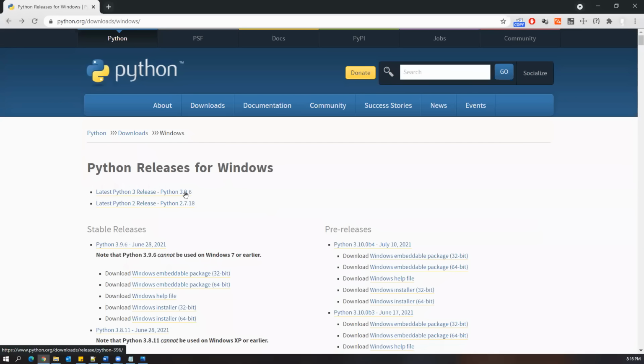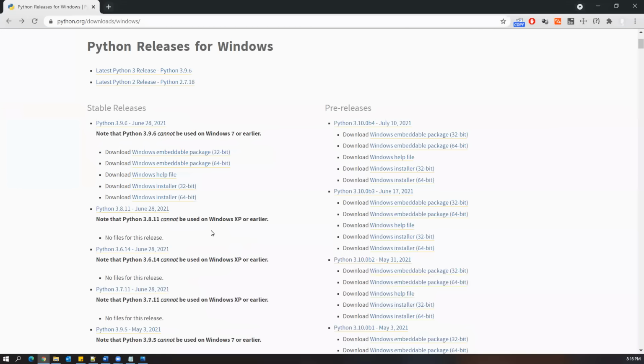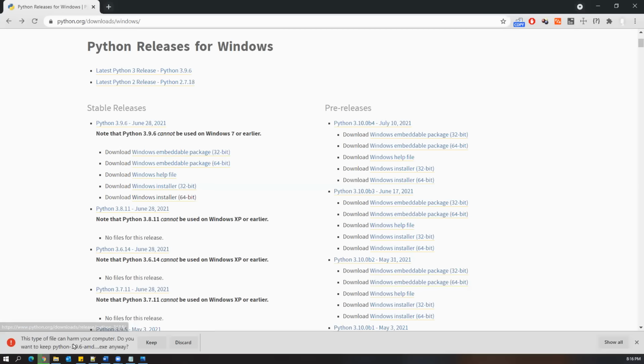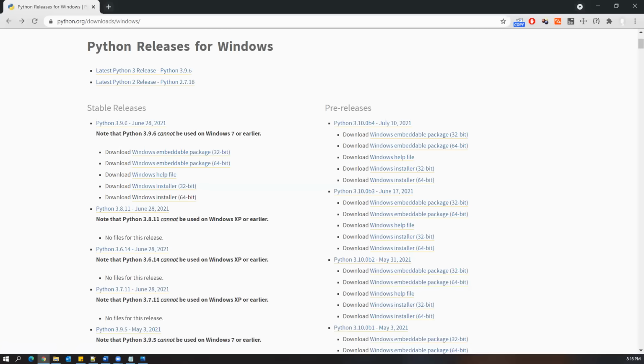All right. So if I come down here, there are multiple links also. Even in Windows, there are 32-bit and 64-bit versions. So now what we can do is directly click on the Windows installer 64-bit. So now it has started downloading. I already have a downloaded file, so I'm just discarding this.